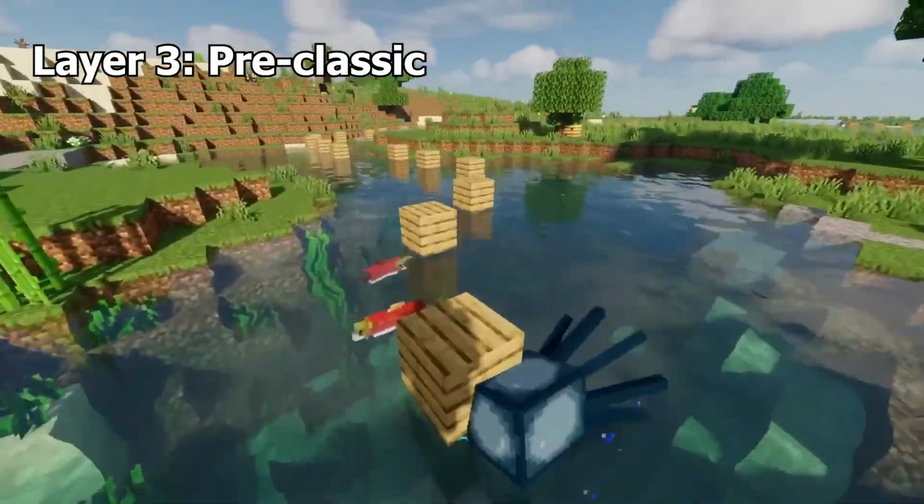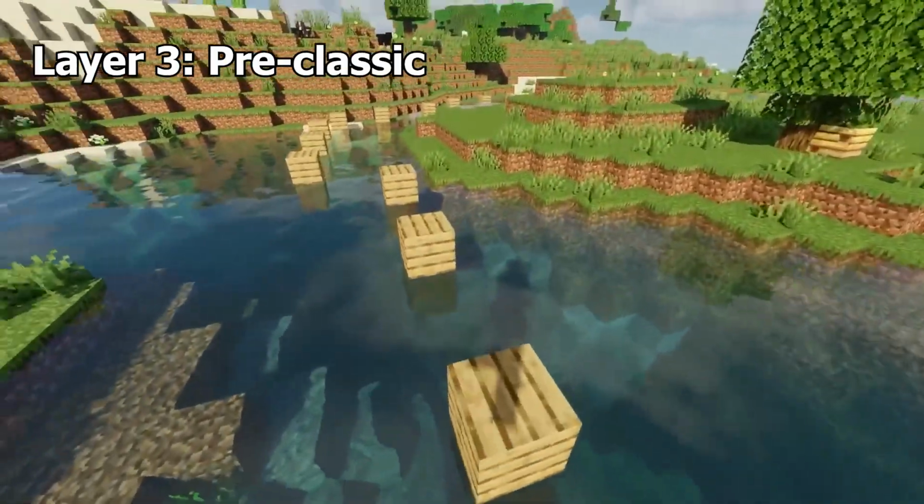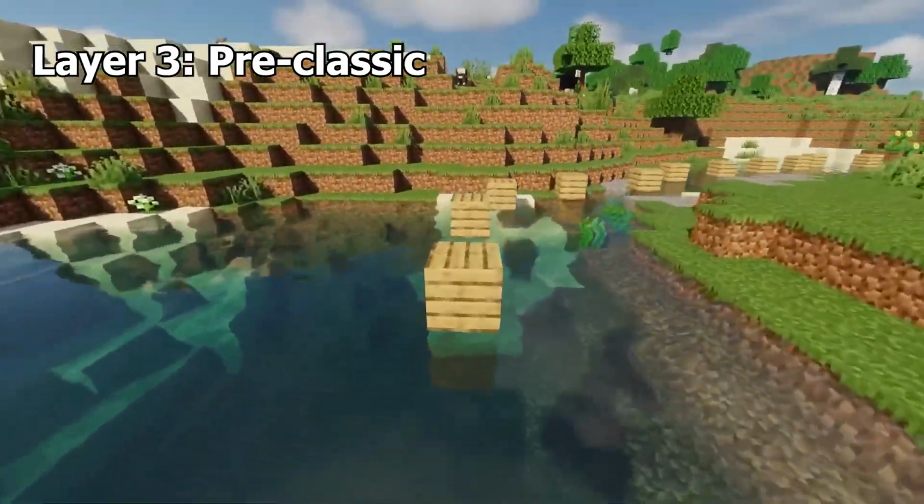Pre-classic. This is the prototype version of Minecraft. It was the very first development phase of the game, lasting less than a week.